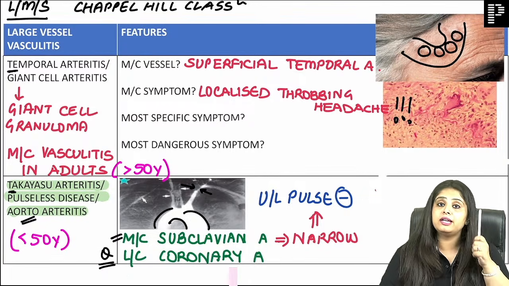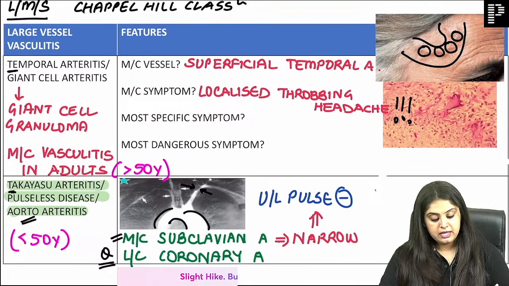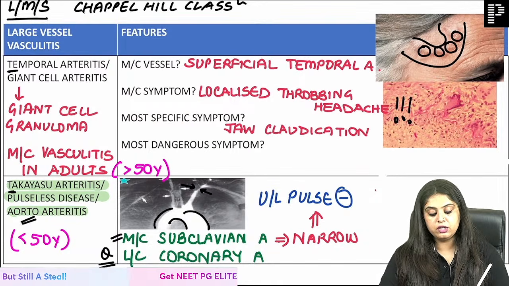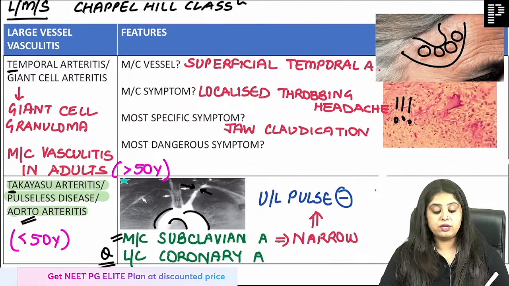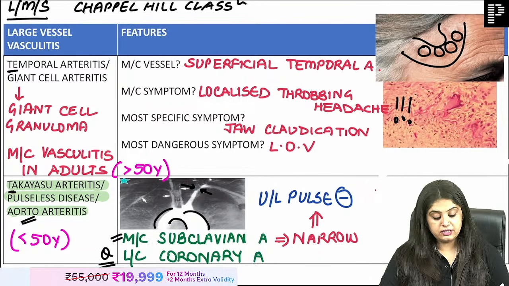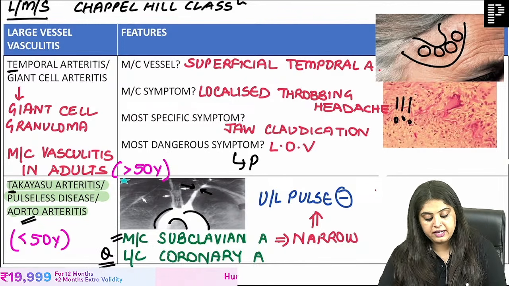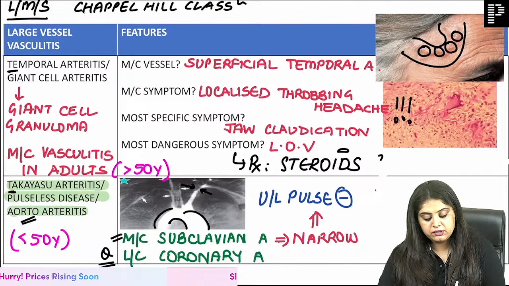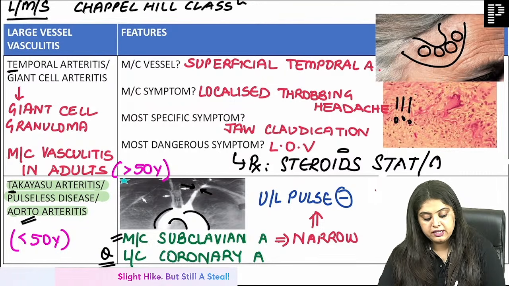Lots of pain, but localized. Wherever there is a temporal artery problem, there is headache. Which is the most specific symptom? That is going to be jaw claudication or jaw pain. Specific was asked. But what is the most dangerous symptom? Blindness, loss of vision. That is most dangerous, and hence I get to know that the treatment has to be steroids, but the treatment has to be steroids stat or steroids ASAP.